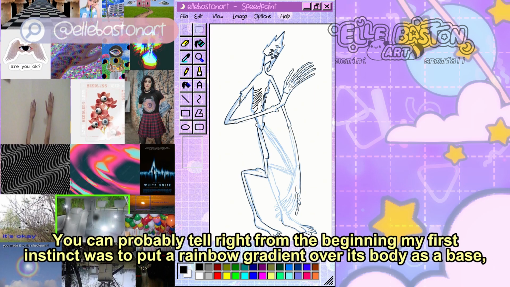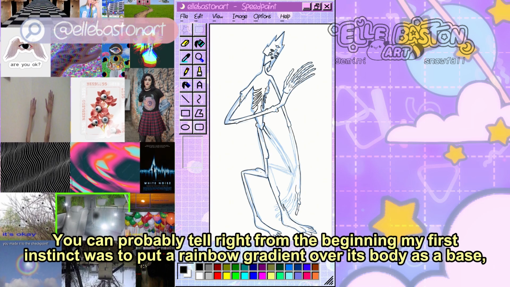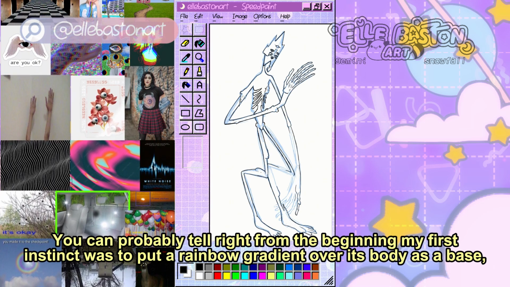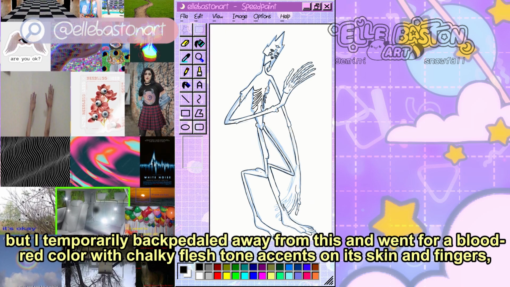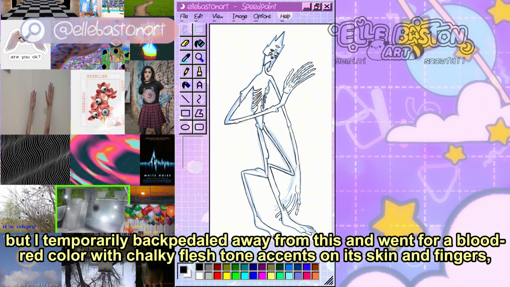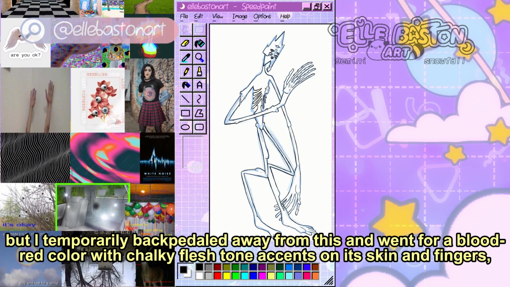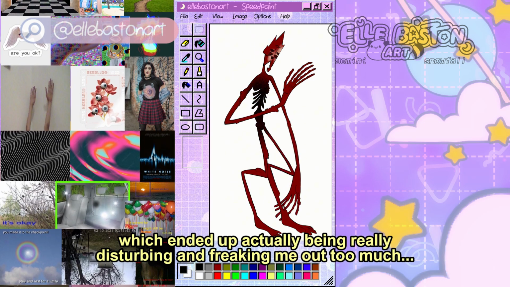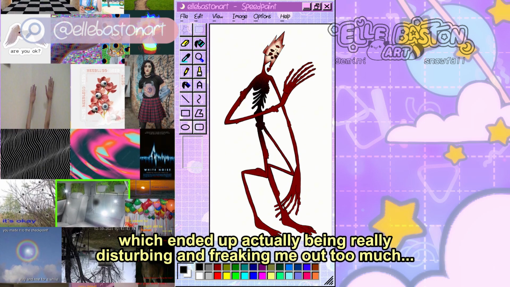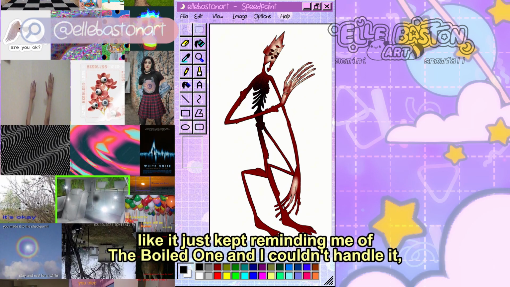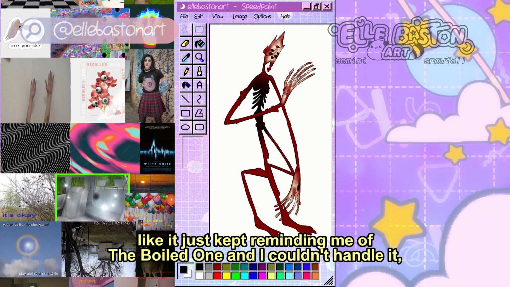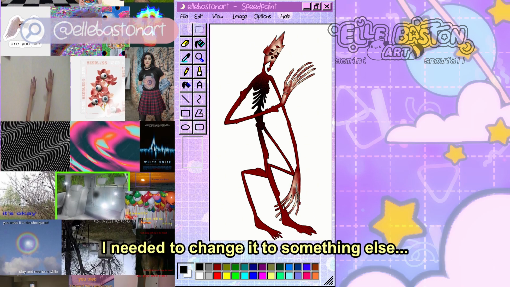You could probably tell right from the beginning that my first instinct was to put a rainbow gradient over its body as a base, since there's a lot of lens flares and bright colors in Weirdcore, but I temporarily backpedaled away from this and went for a blood red color with chalky flesh tone accents on its skin and fingers, which ended up actually being really disturbing and freaking me out too much. Like, it just kept reminding me of the boiled one and I couldn't handle it. I needed to change it to something else.